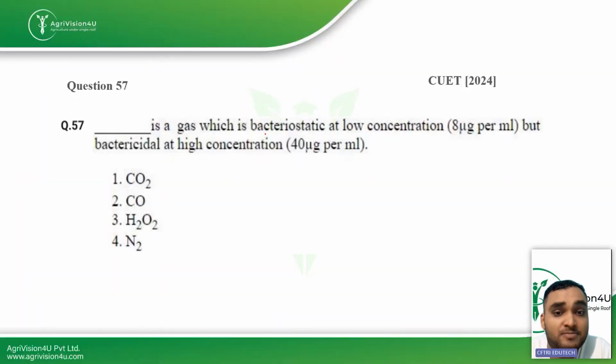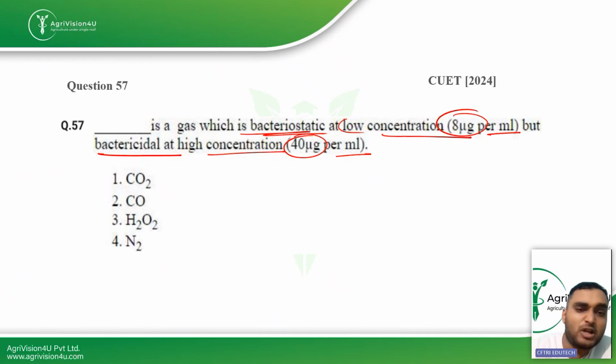Dash is a gas which is bacteriostatic at low concentration, which is 8 microgram per ml, but bactericidal at high concentration, which is 40 microgram per ml. So which of the following gases in the options are bacteriostatic? That means it will allow the growth of bacteria, but at higher concentration it will stop the growth of bacteria, it will kill the bacteria. So H2O2, which is hydrogen peroxide, is the gas which has bacteriostatic properties at low concentration and is bactericidal at a higher concentration.